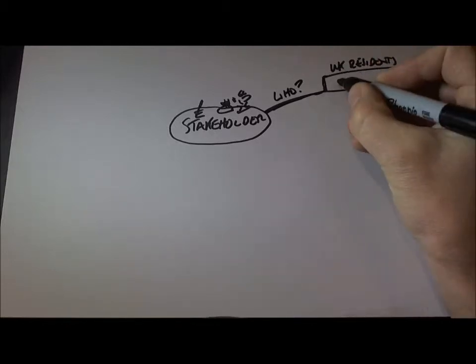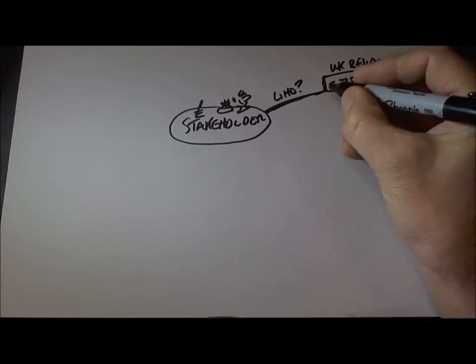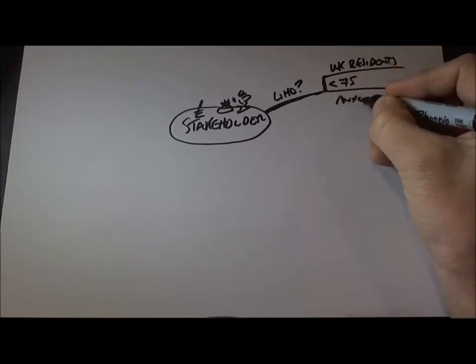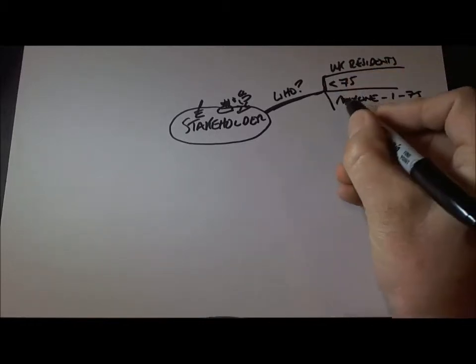Now, people under the age of 75 can also have a stakeholder. Apart from that, it's anybody, isn't it? Because you can be age 1 to 75. A little baby can have a stakeholder as well if they want to. Obviously, they can't pay into it. So that's eligibility there. Who?